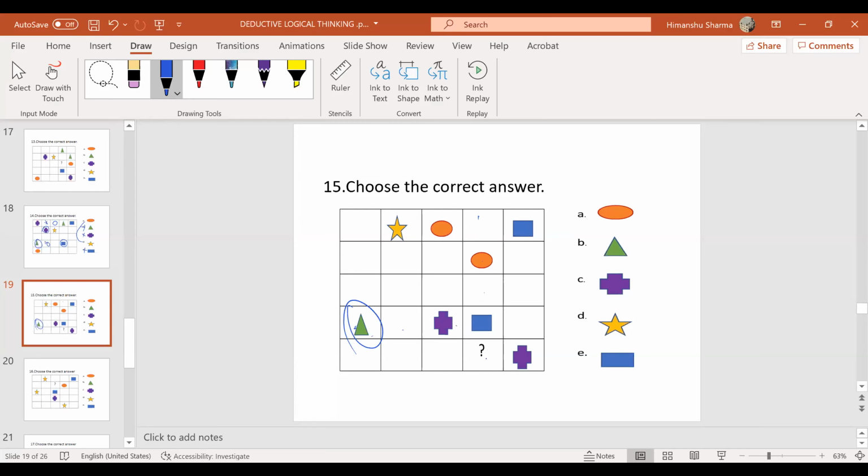Fourth column, between that orange and blue. Okay, here. One second. Why can't it be here? Okay. Correct, no? Yeah.